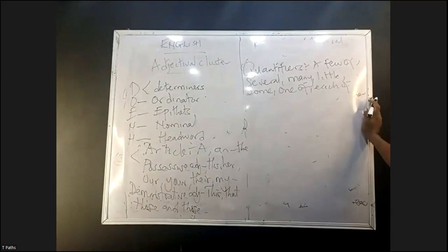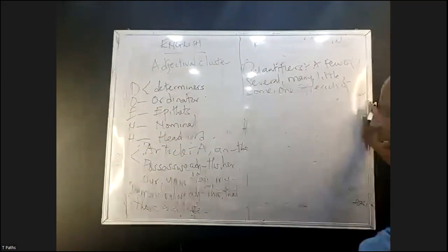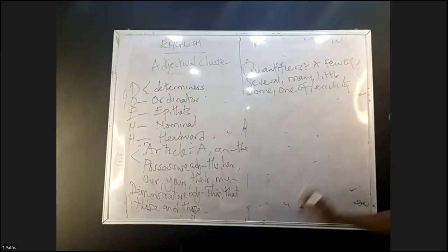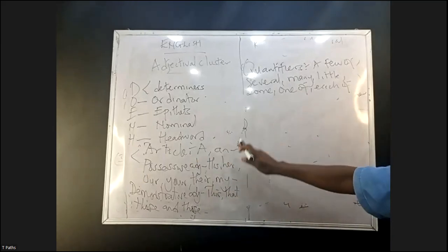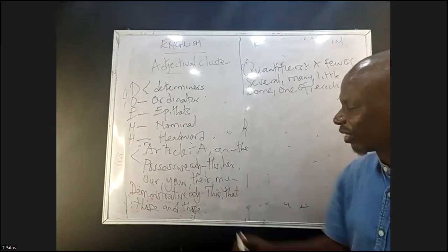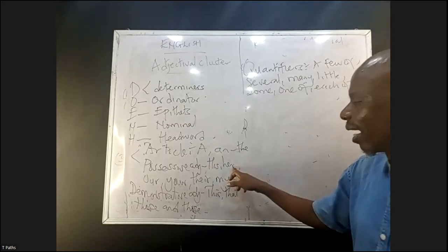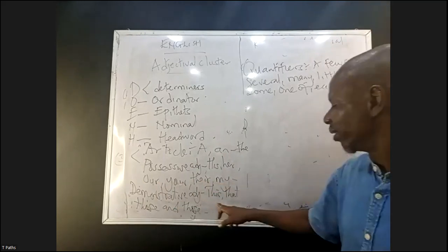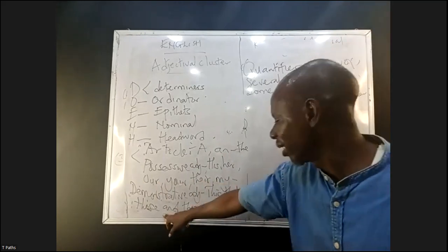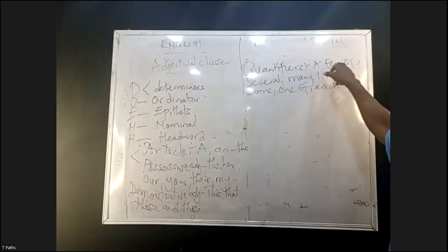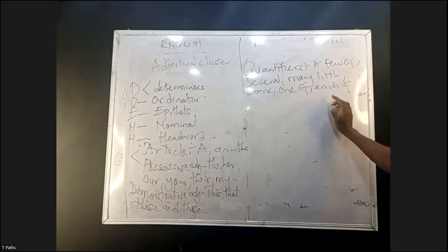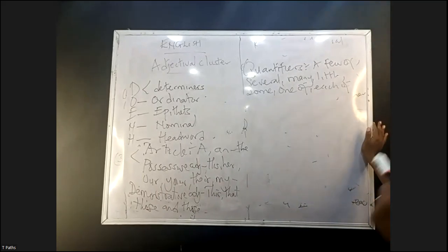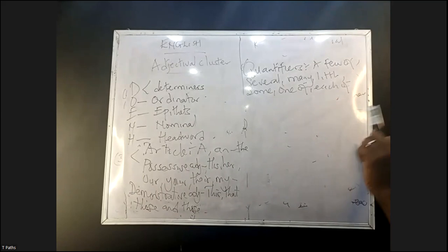And those words under determiner, we have just listed them on the board for you. We have what? Article, a and the, followed by possessive adjectives: is, are, our, your, their, mine. Demonstrative adjectives: this, that, these, and those. Quantifiers: a few of, several, many, little, some, one of, each of. Under the arrangement of adjectives, determiner must always come first.